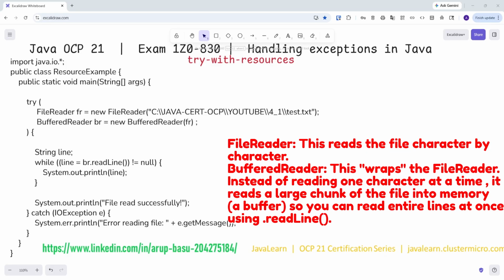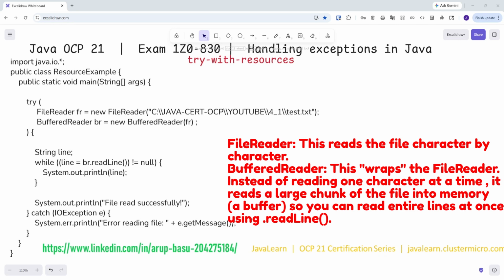Then we have the catch IOException e block. It acts as a safety net. If the file path that we have given, C colon, then Java, etc., is wrong, or if the file is locked by another program, the program won't crash. Instead, the exception is caught and a readable error message is printed to the error stream, System.err.